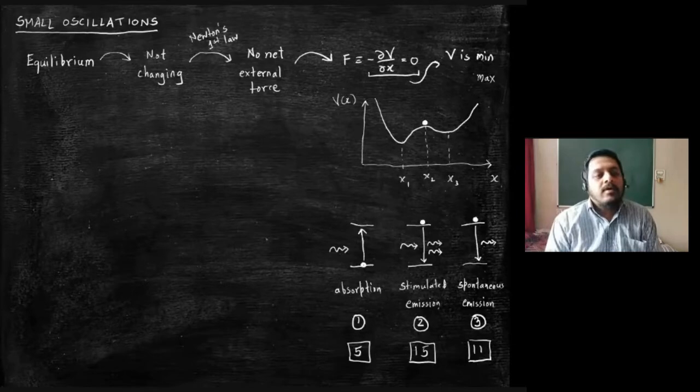Now in this picture of 1 to 3, absorption, stimulated emission, and spontaneous emission, I would like to change option 1, since one system is going from a stable state. Okay, so very good point.